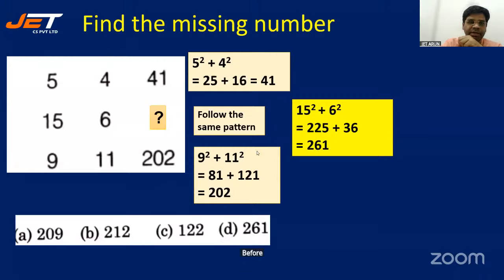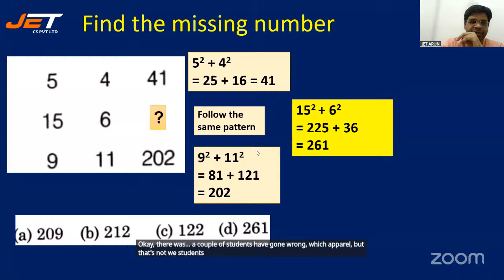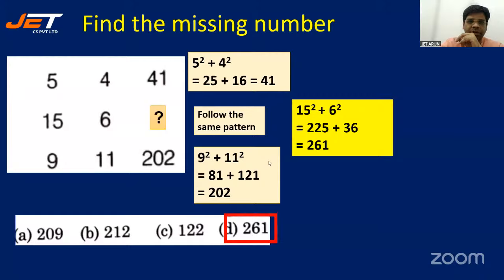Before I've done it, you had already done it and given the answer. I see all the right answers here. Everyone is saying D. Not even one has gone wrong. Okay, a couple of students have gone wrong. They said B, but that's not B, students. Look at the pattern. All right, let's just go for the next one.